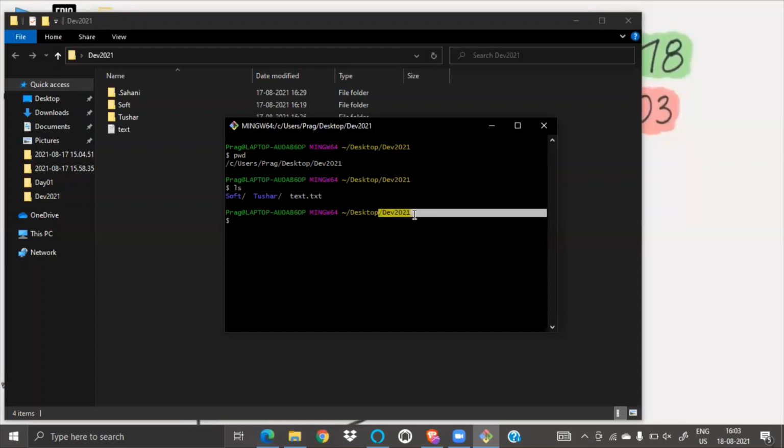It is inside dev 2021, right? So if I do text.txt and then the current path, and then the destination path where I want to store it, in the soft folder. Just imagine I want it in soft. I'm just copying it, no? What did I tell you about copy or move? It's copy, cp. I'm just copying it.